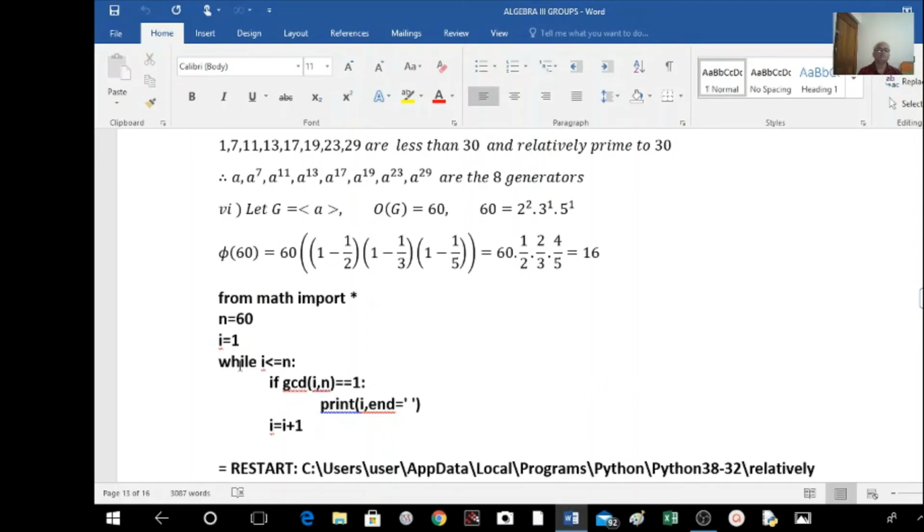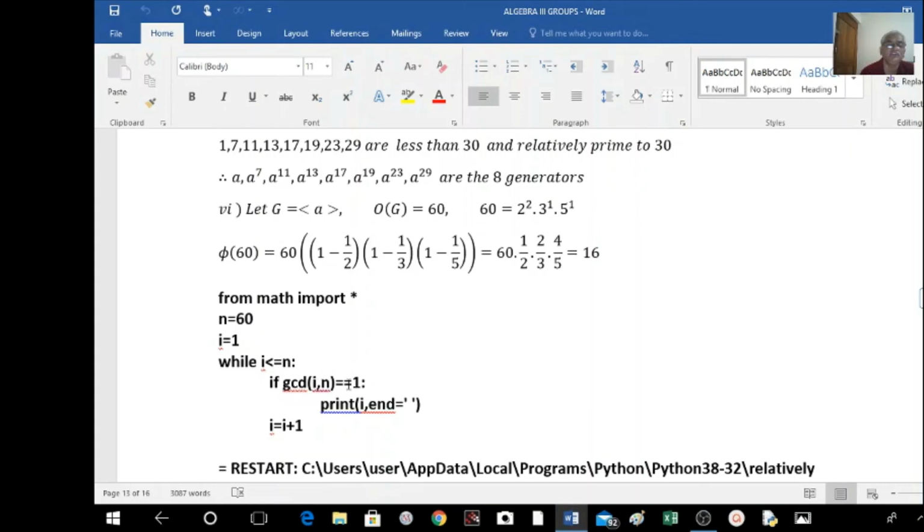Okay, so here what I am doing is from math import star, we have to import math, and we are taking n is equal to 60. I am using a while loop here. First I will initialize i is equal to 1. While i is less than or equal to n, if GCD of i comma n is equal to 1, that means i is relatively prime to n.